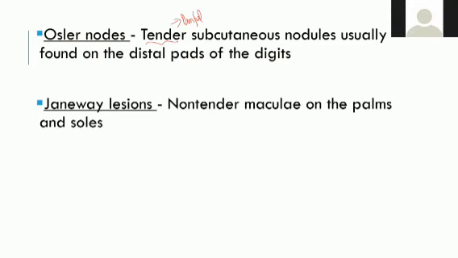Next one is Janeway lesions. These are non-tender. Identify the difference between Osler and Janeway. Osler nodes are painful and present in the distal parts of the digits. Janeway lesions are non-tender maculae on the palms and soles. They will be present on the palms and soles, and they won't be painful.